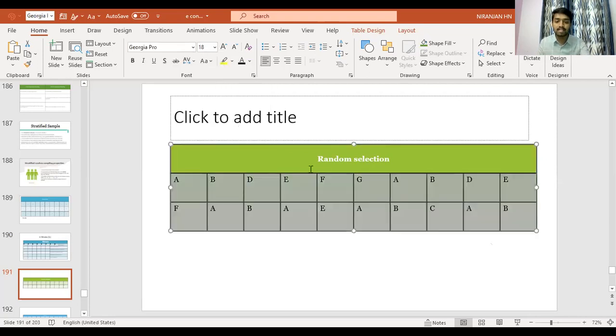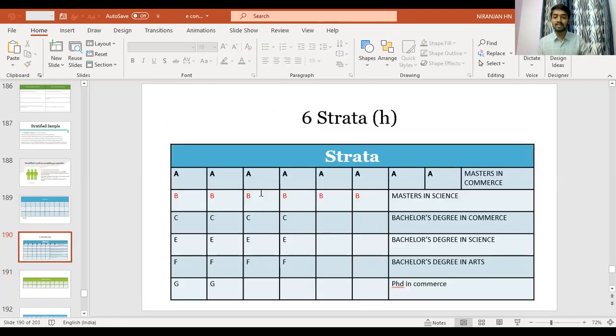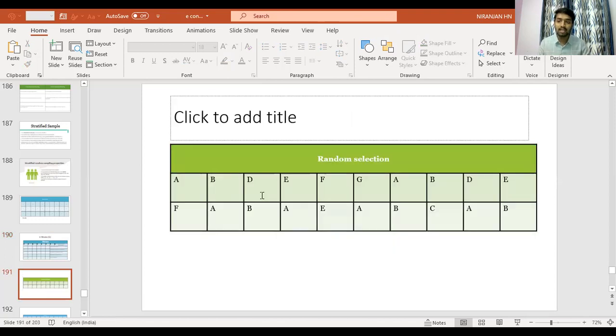This is going to be our sample, randomly selected out of the previous slides. Here we should make sure that each and every subgroup has been selected. A is there, B is there, C is there, D is there, E is there, F is there. So okay, we have every characteristic in our random selection now.